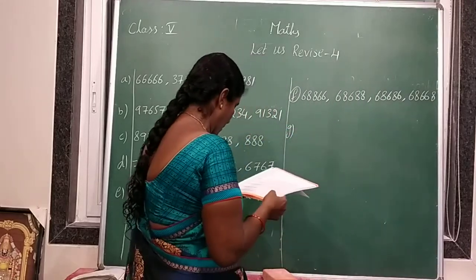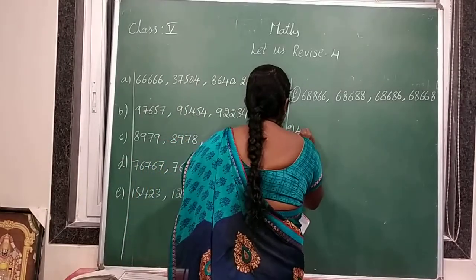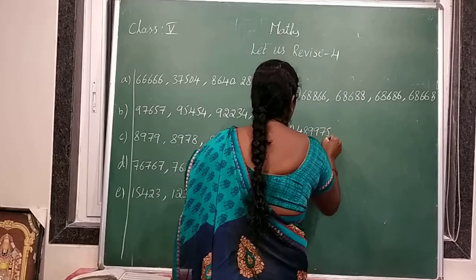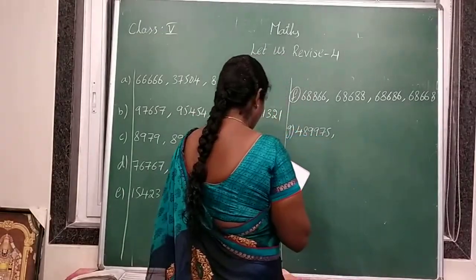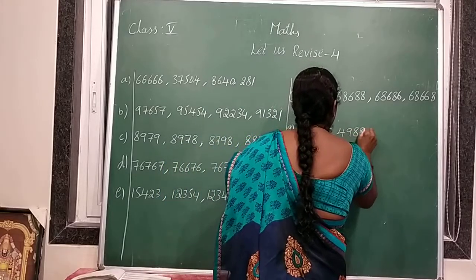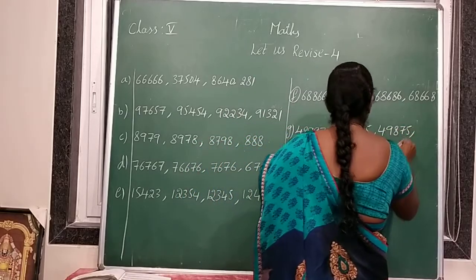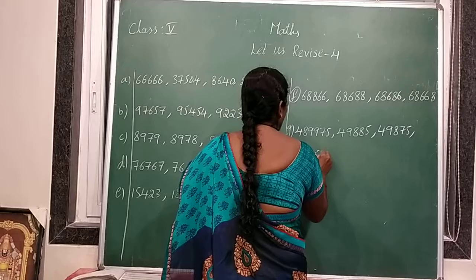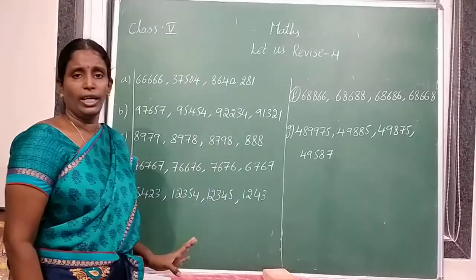G bit. So here 4,89,975 is a 6-digit number. And next, 49,885, 885, 49,875 and 49,587, 587. These are the answers. Once you can pause the video and check the answers.